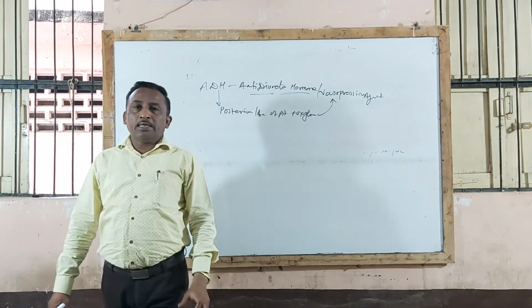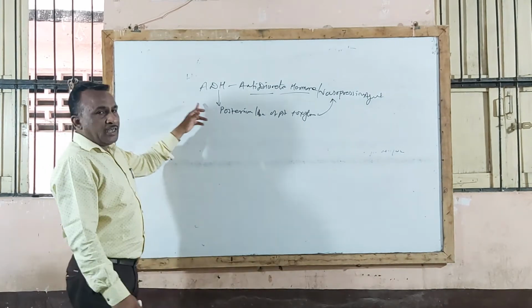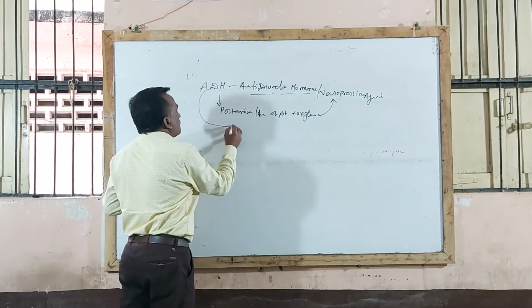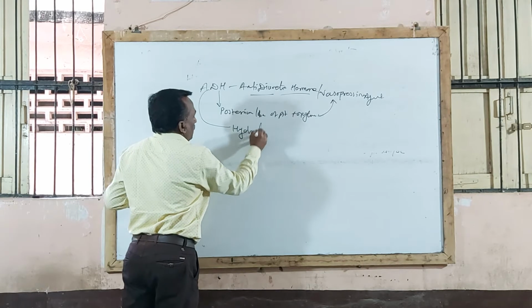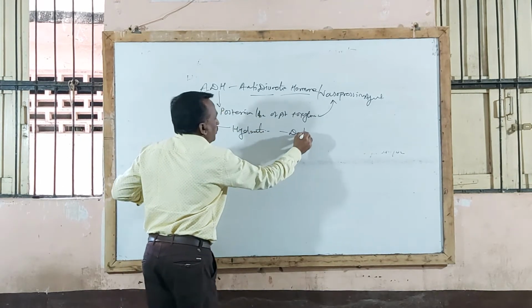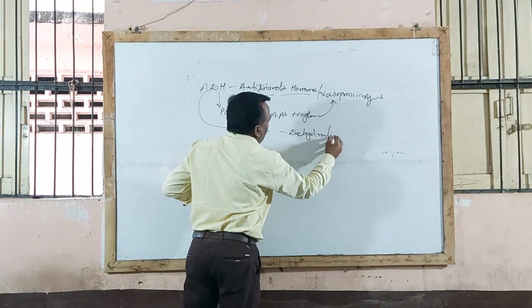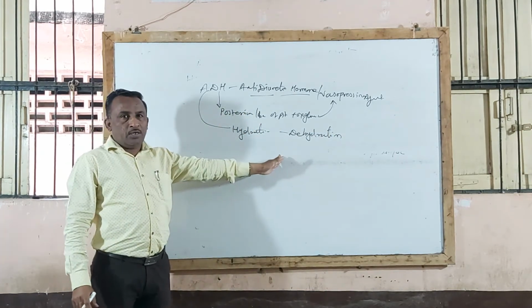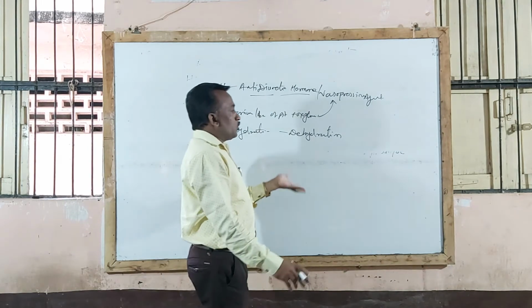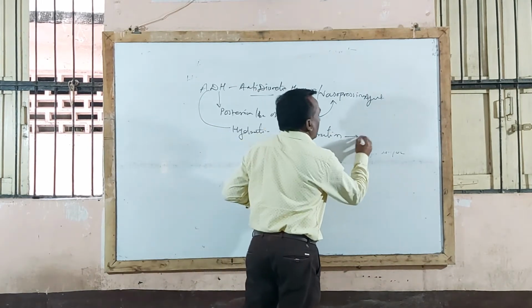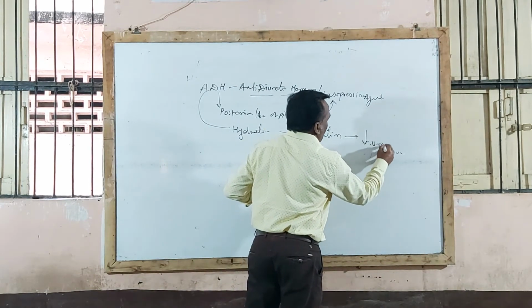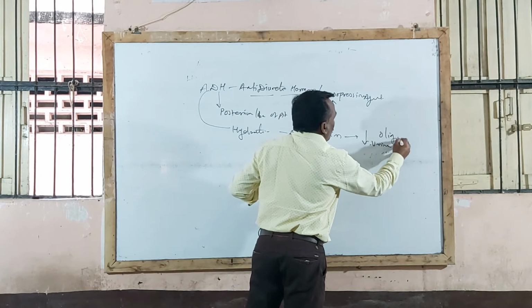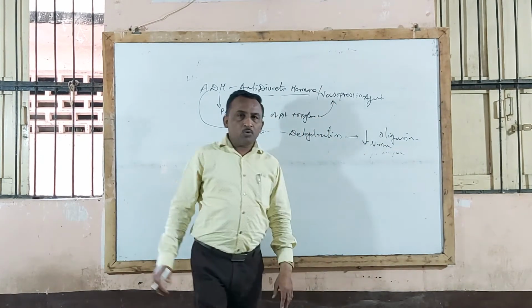Now the release of antidiuretic hormone depends on the state of hydration. Whenever there is a dehydration condition in the body, ADH is stimulated, which decreases urine flow and urine formation, and thereby produces an oliguria condition.